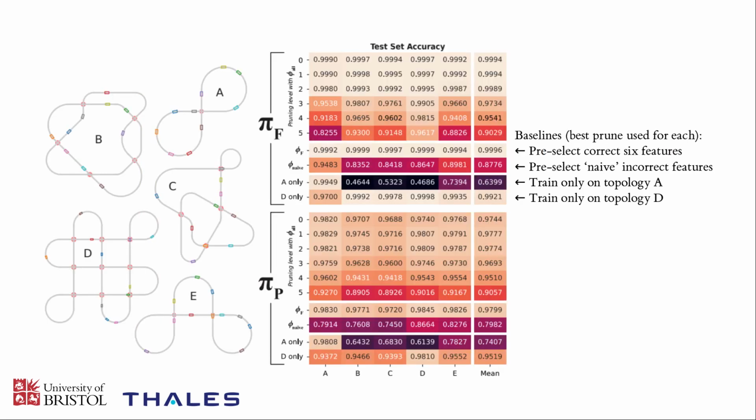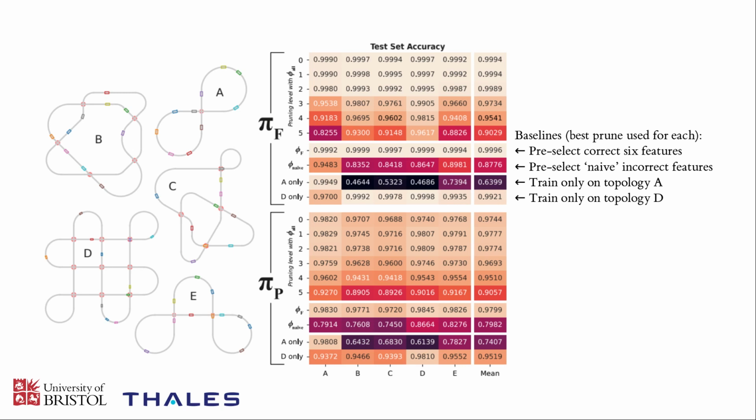Now for some actual results. So the metric that we're interested in here, or the first metric, is the predictive accuracy on a third data set, which is a test set. So this has been entirely held out in the inference process. And this is how well each of the trees of the different pruning levels can predict the agent's actions on each of the 5 different network topologies. So each column here is a network topology. The rightmost column is the mean value of that statistic. And each row is a pruning level of the tree. We've also got a selection of baseline models, which I'll talk about and introduce as I go on.